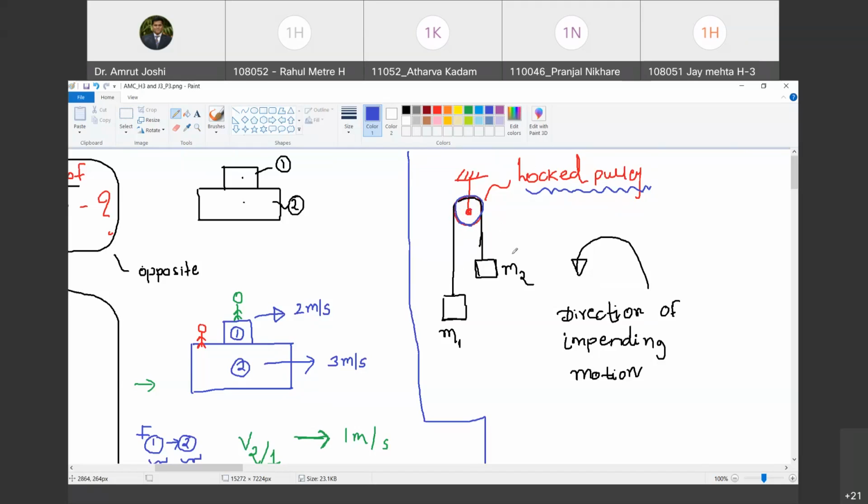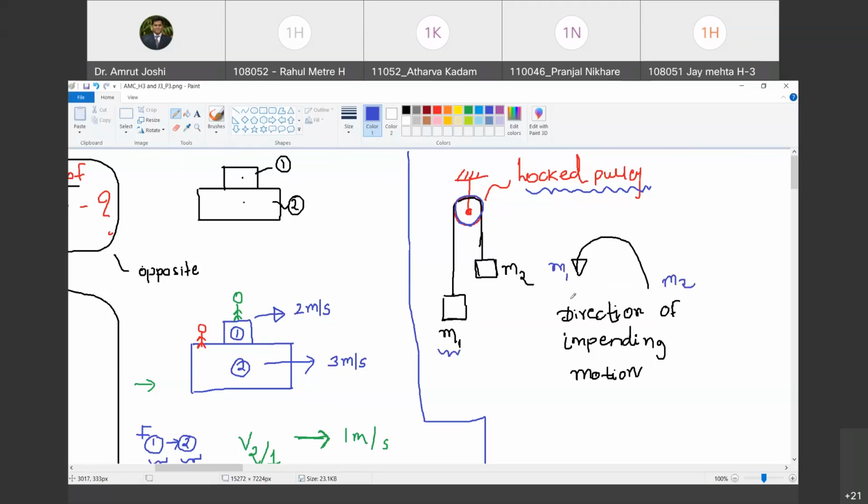What is the experiment that I am going to do? I have suspended mass M2 on one side of this belt. The belt passes over this locked pulley, and on the other side I will go on adding masses. I will go on increasing M1 in such a fashion that the sliding of the belt over the pulley is about to begin, or is impending, in the direction M2 to M1.